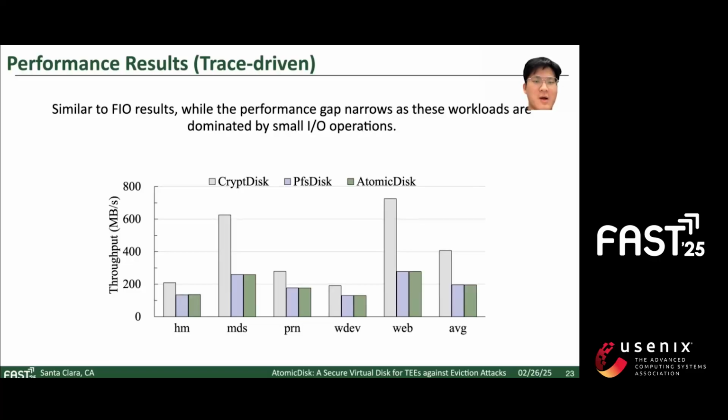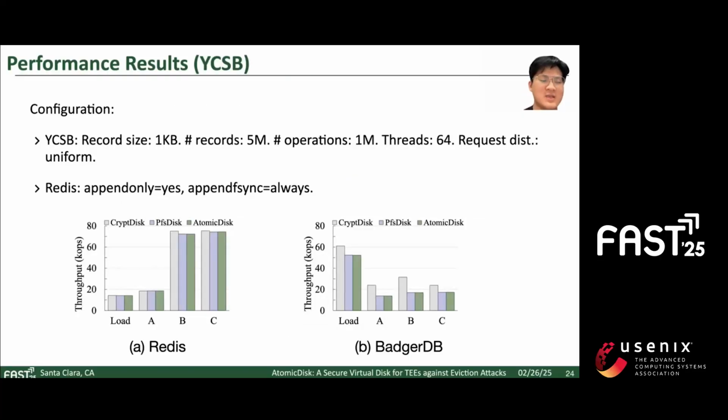In the trace-driven benchmark, the results are similar to FIO, while the performance gap narrows as these workloads are dominated by small I/O operations. And in the end is the YCSB benchmark. We choose two applications, Redis and BadgerDB, which is an LSM tree-based key-value store.